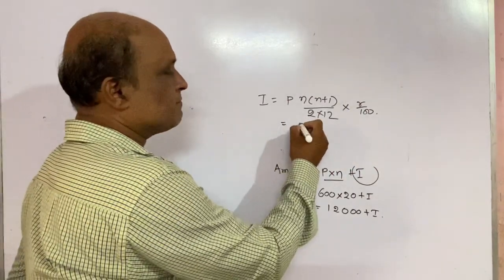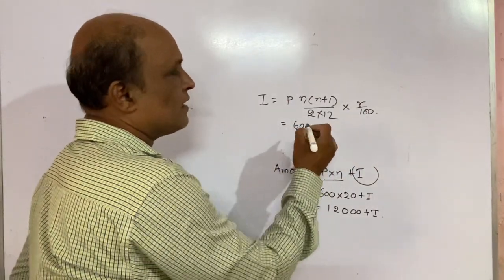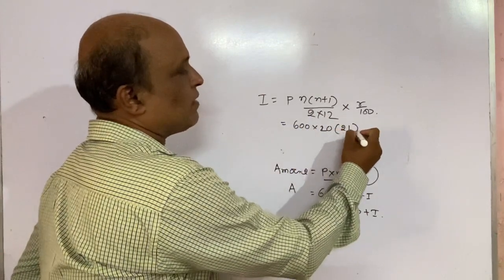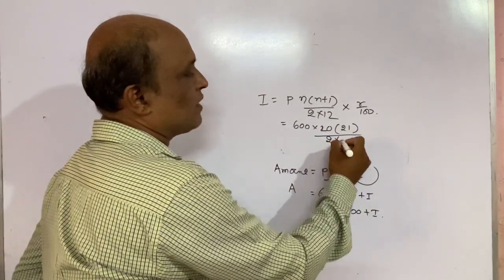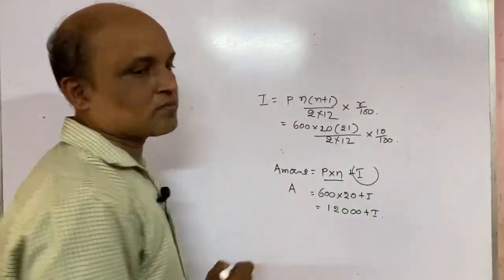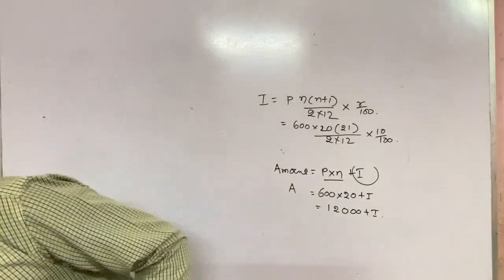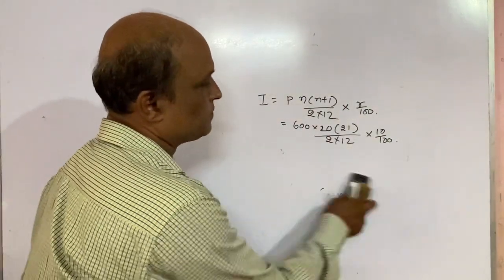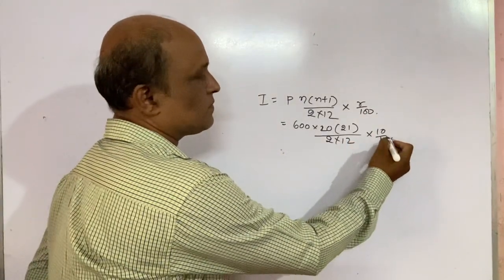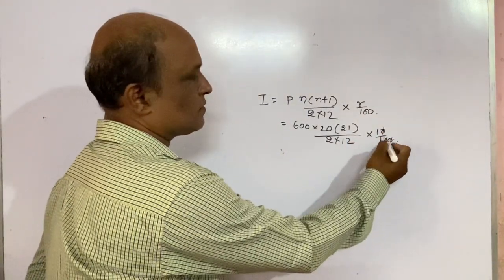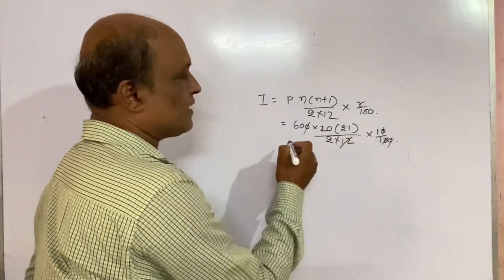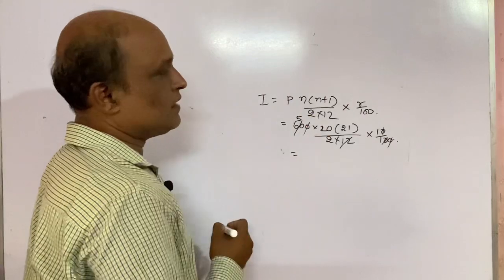Now what is P here? P is 600. N is 20 months, into 21 by 2 into 12, into R, which is 10 by 100. Now you can cancel this. 12 into 5 is 60, right?